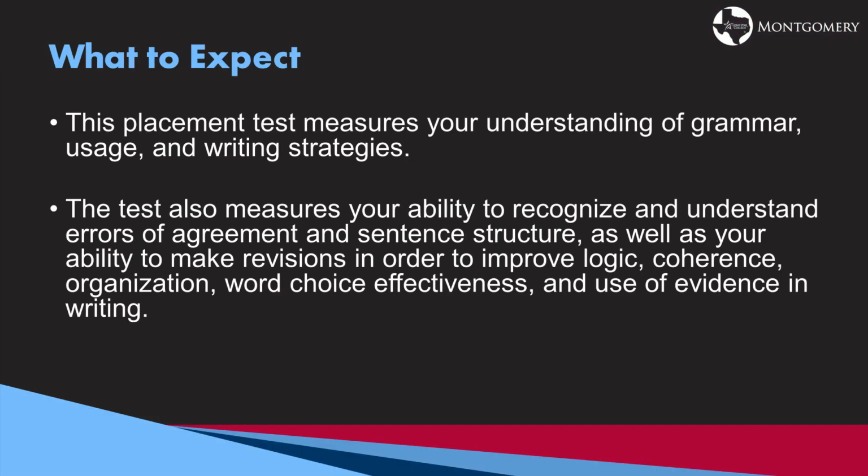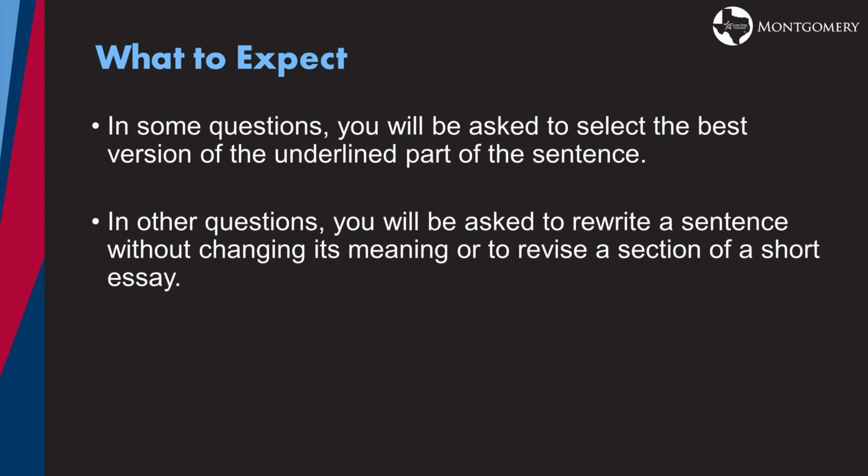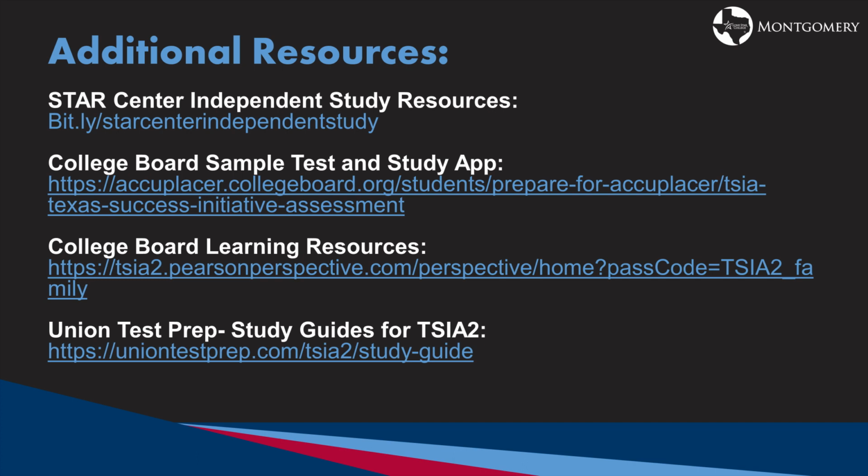So what should you expect? This placement test measures your understanding of grammar, usage, and writing strategies. The test also measures your ability to recognize and understand errors of agreement and sentence structure, as well as your ability to make revisions in order to improve logic, coherence, organization, word choice effectiveness, and the use of evidence in writing. In some questions, you will be asked to select the best version of the underlined part of the sentence. In other questions, you will be asked to rewrite a sentence without changing its meaning or to revise a section of a short essay.